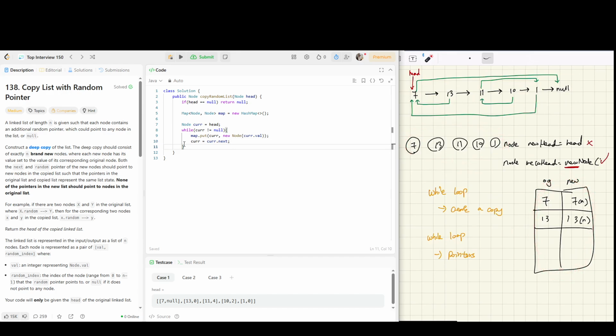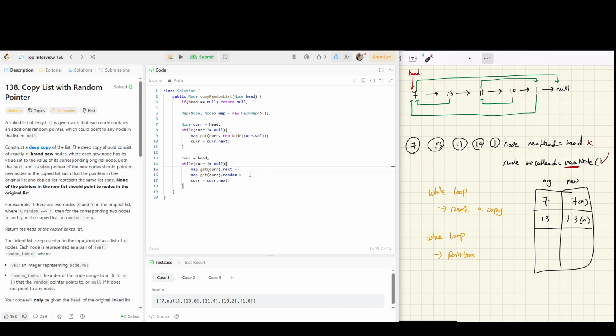In the next one, we bring current back to head, and then do a similar while loop. Now we need to assign the pointers: map.get(current).next is equal to something, and map.get(current).random equals something, and then we increment current equals current.next.